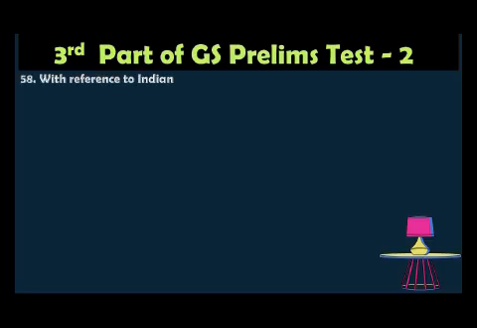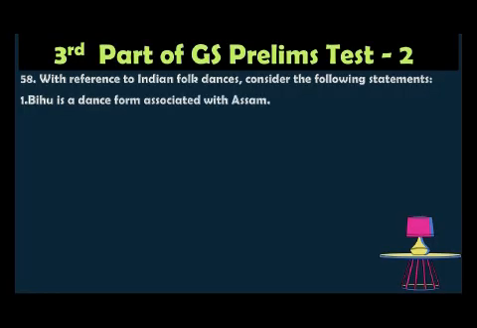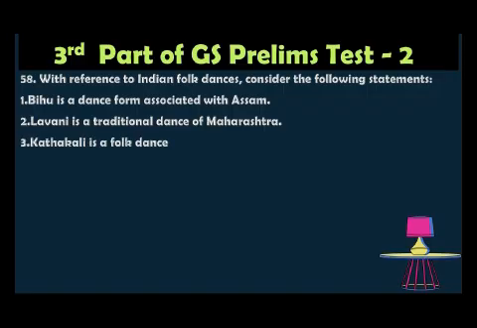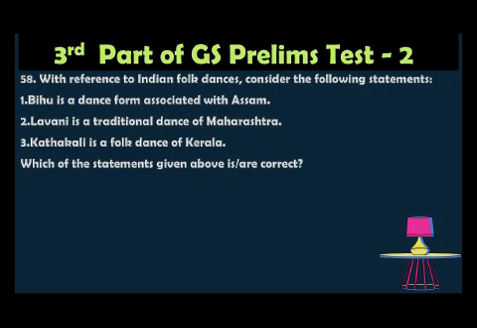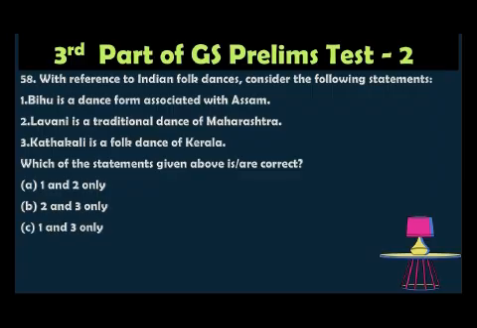Question number 58. With reference to Indian folk dances, consider the following statements. 1. Bihu is a dance form associated with Assam. 2. Lavani is a traditional dance of Maharashtra. 3. Kathakali is a folk dance of Kerala. Which of the statements above is correct? Option A: 1 and 2 only. Option B: 2 and 3 only. Option C: 1 and 3 only. Option D: 1, 2 and also 3.